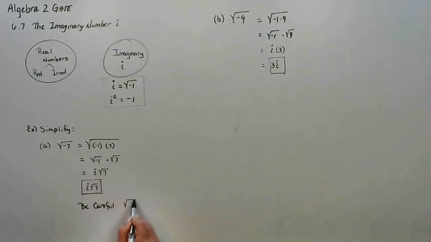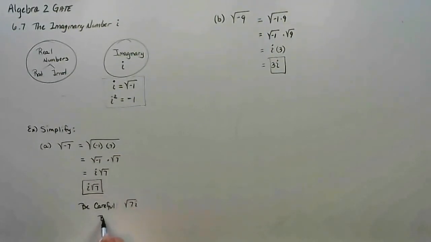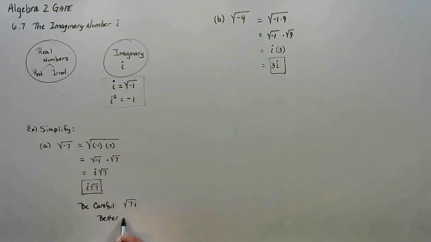Well, if you write too quickly, it might look as though the i is under the square root sign. So universally, meaning across the entire globe, to make sure that the i doesn't look like it's under the radical sign, it's become better to write the i clearly on the outside and then the root 7.